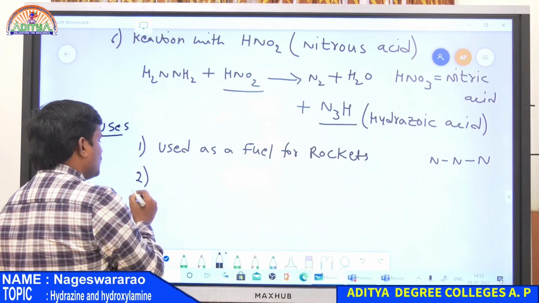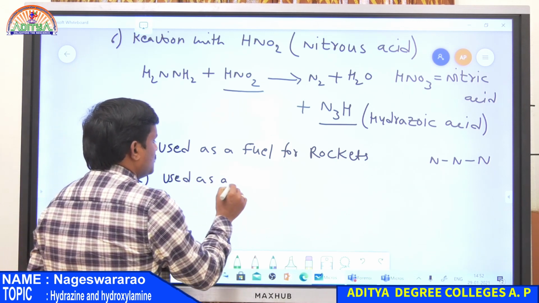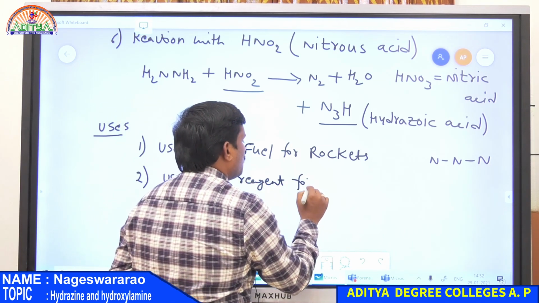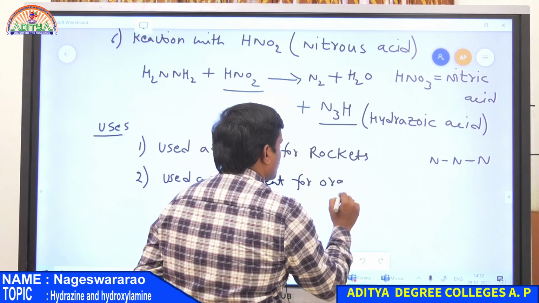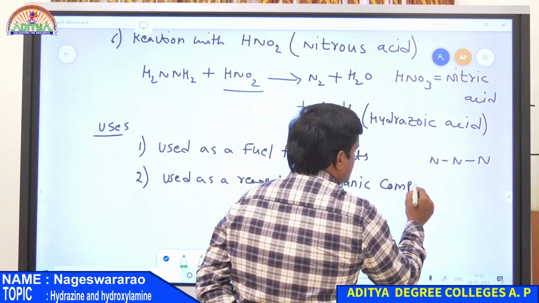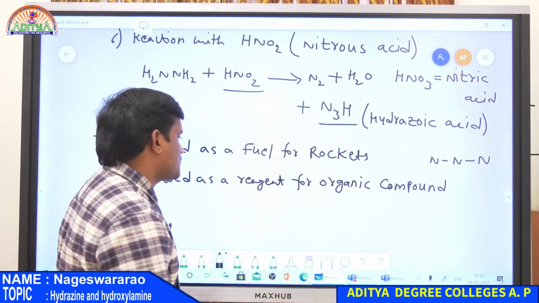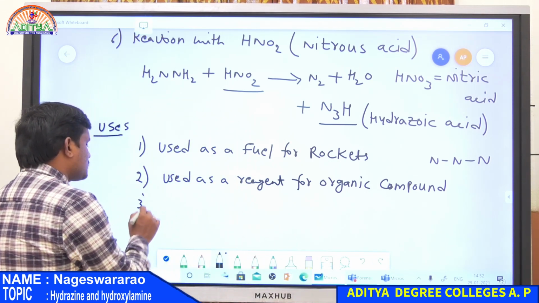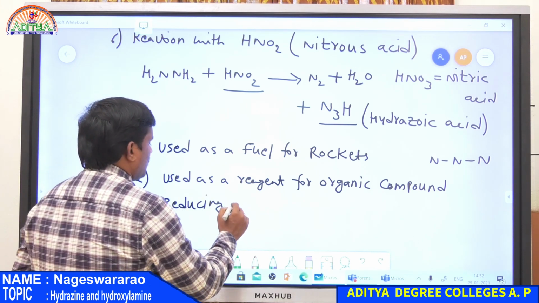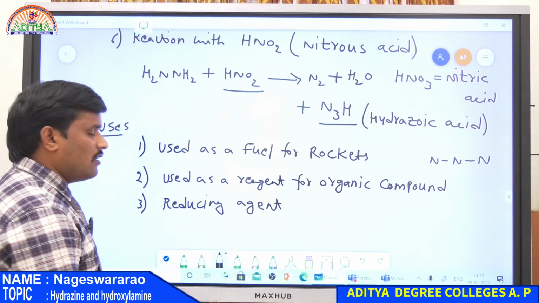And the second one, it is used as a reagent for organic compounds preparation. So this is one of the reagents for the preparation of so many organic compounds. And the third one is, it is a best reducing agent. So these are the uses of hydrazine.